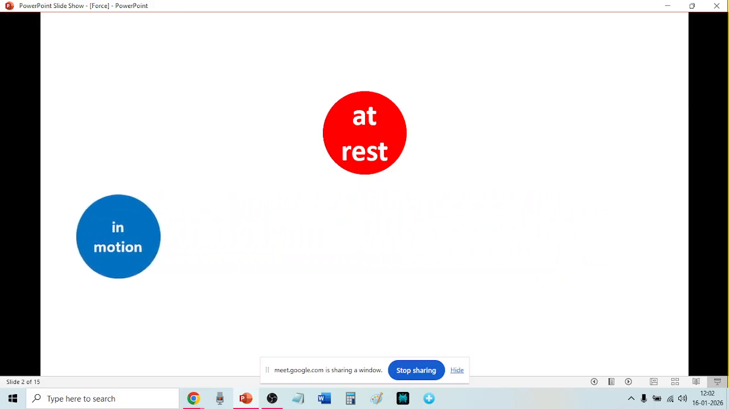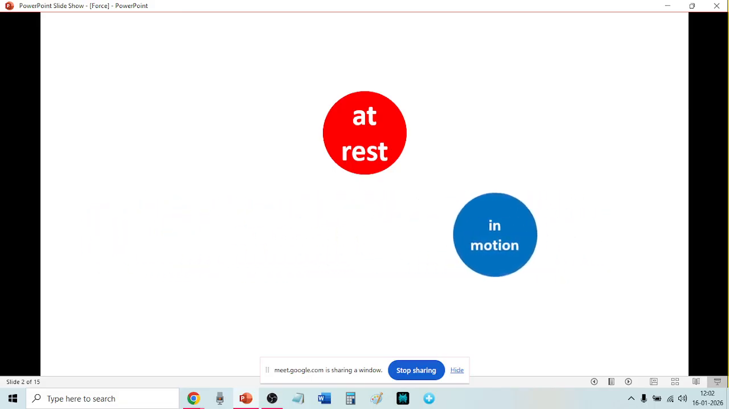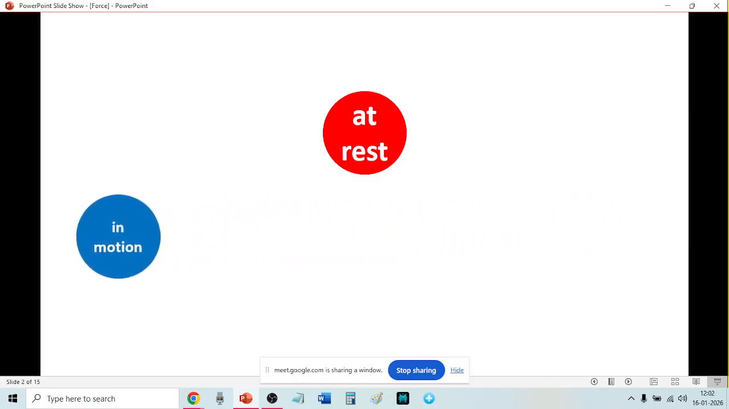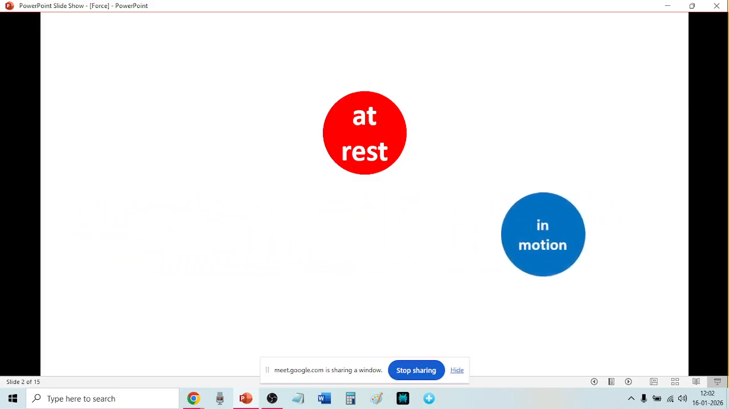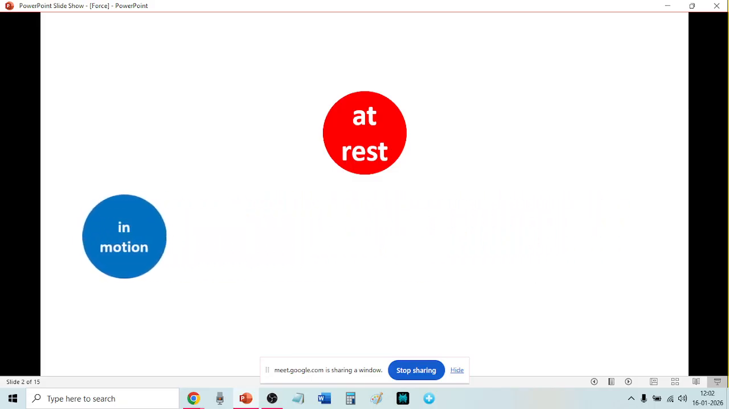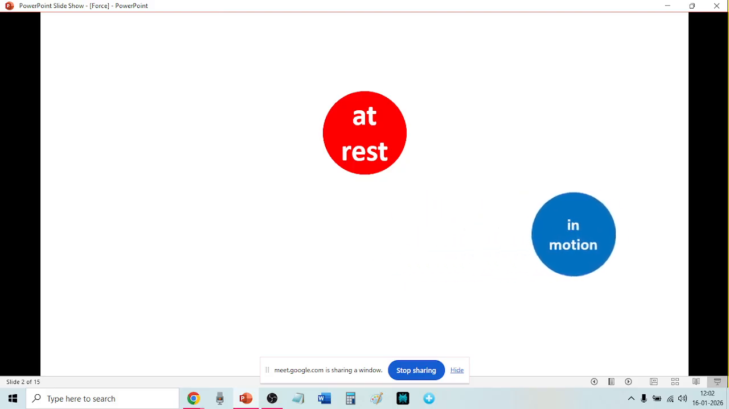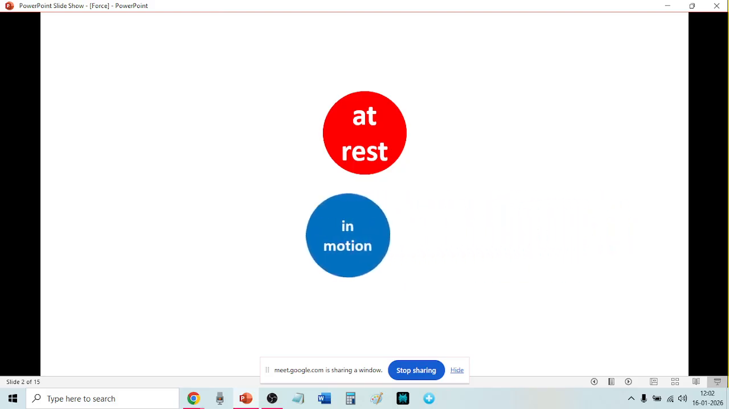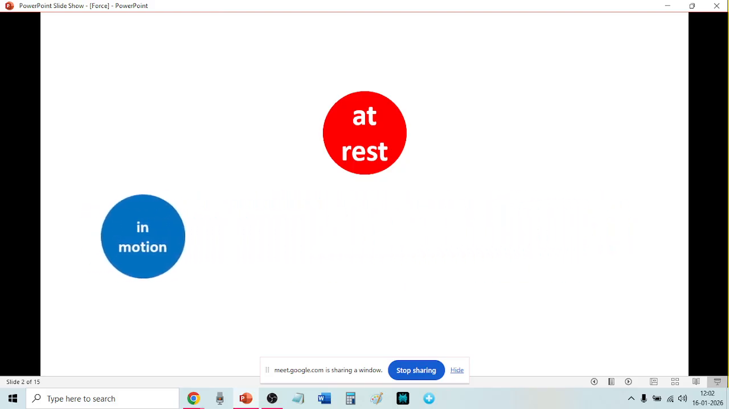In motion means moving. A train is moving, a car is moving, a bird is flying, a fish is swimming. Moving means in motion, and in one place means at rest. So at rest means not moving, in motion means moving.